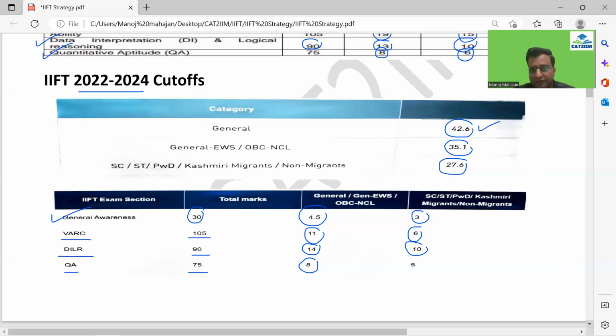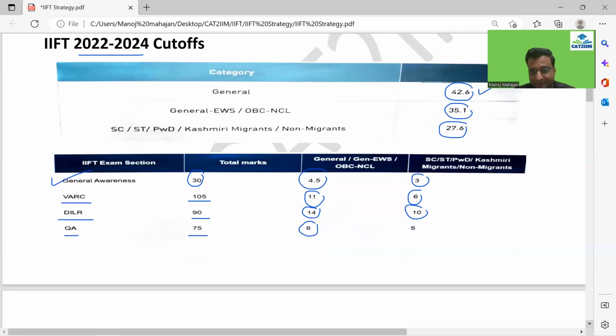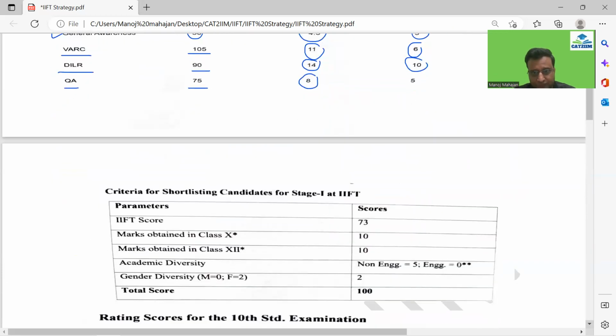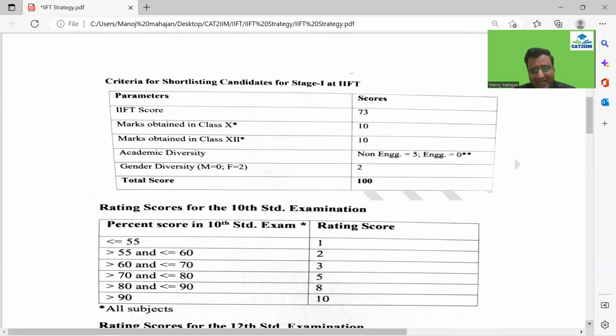So I hope the cutoffs are clear in your mind. It's very low, nothing to worry about. You can easily clear the cutoff by giving sufficient time to each of the sections, guys. That's very important. So let's look at the criteria, guys.